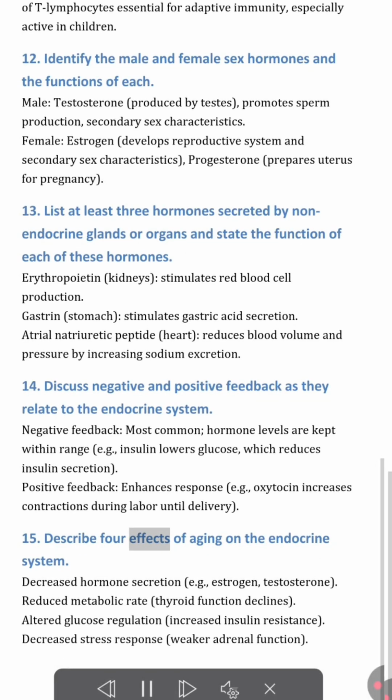15. Describe 4 effects of aging on the endocrine system. Decreased hormone secretion, e.g., estrogen, testosterone. Reduced metabolic rate, thyroid function declines. Altered glucose regulation, increased insulin resistance. Decreased stress response, weaker adrenal function.